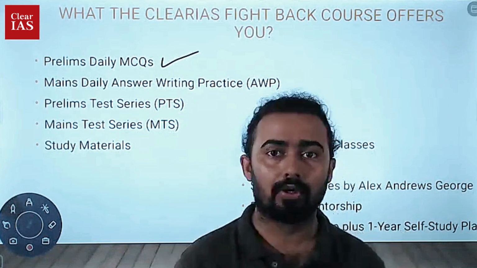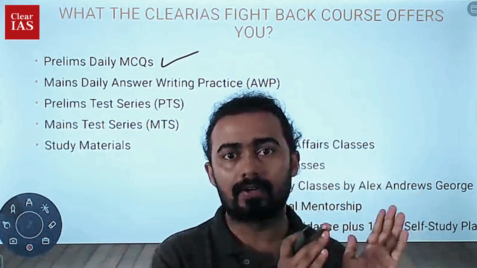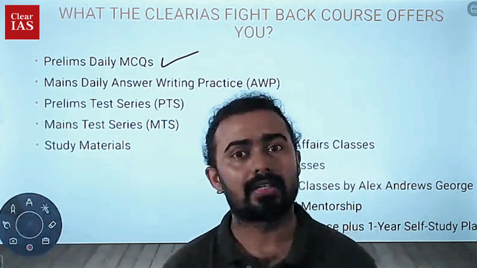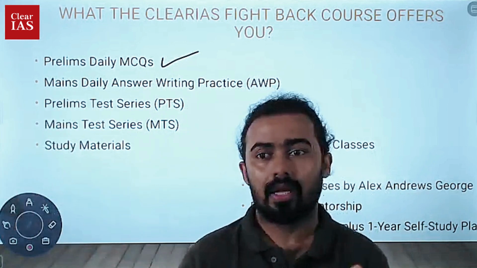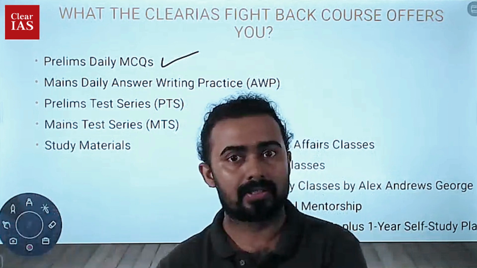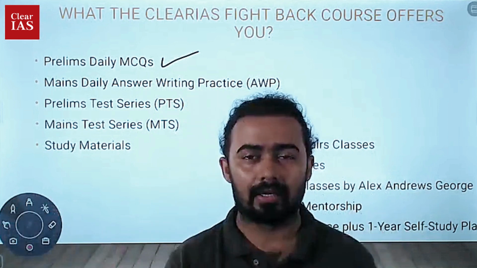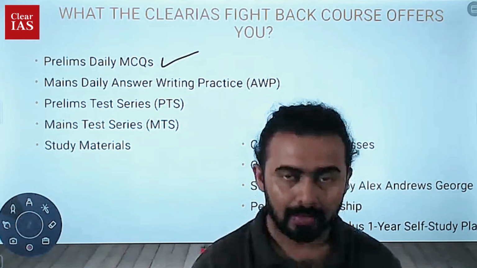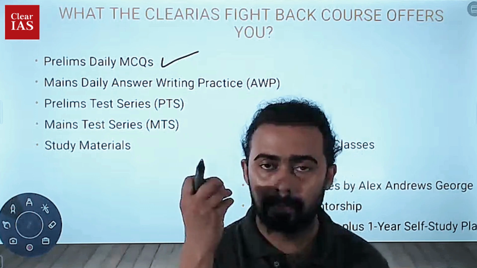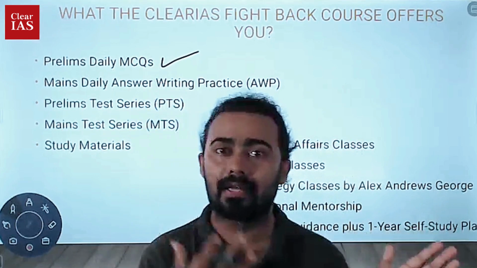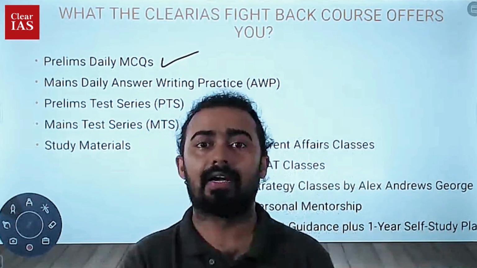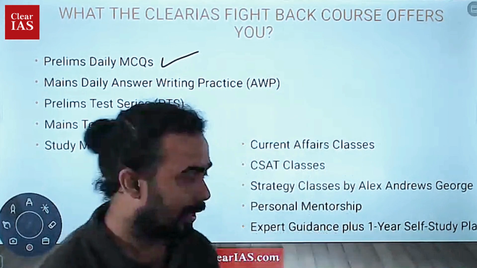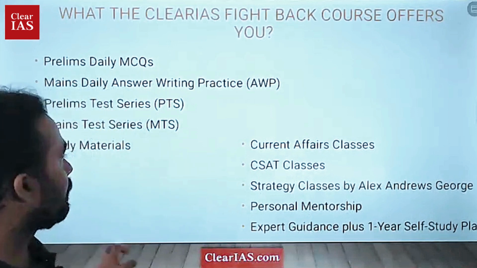And this is an alternative plan. A study plan will be given to you for 1 year, that is, 1 year from this particular moment onwards to the next year's preparation. Some students complained to us that they know what to study and which book has to be studied, but not how to divide it and study it. So we will give you study plans at a beginner level, so that it won't be hectic, but a very precisely divided, easily manageable 1-year study plan, given affordably. This is the Fight Back program.